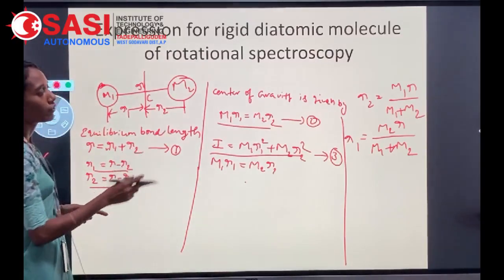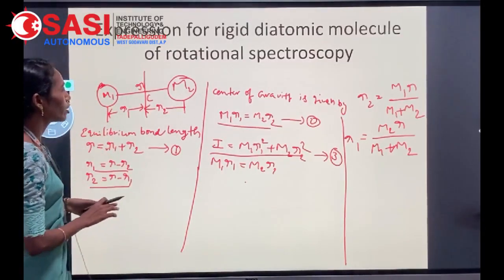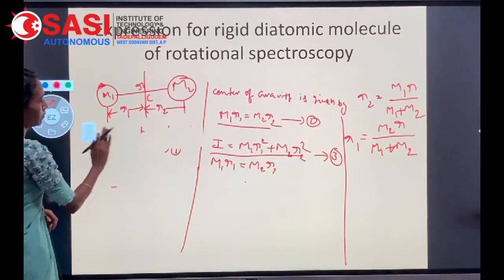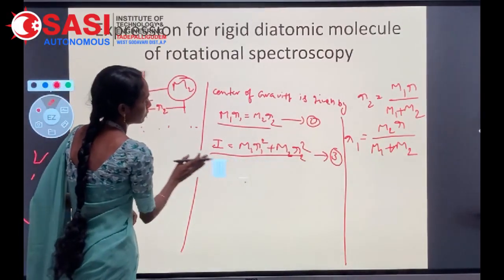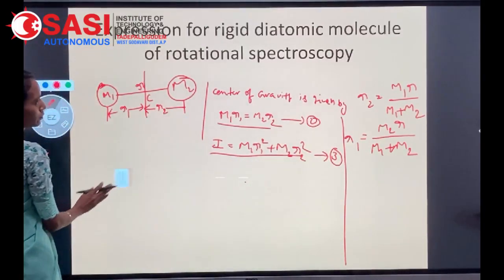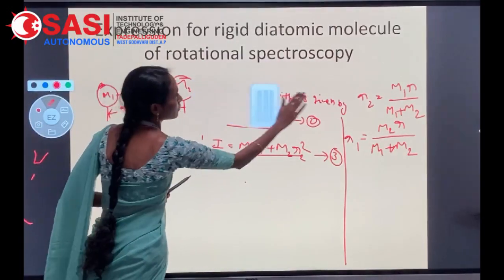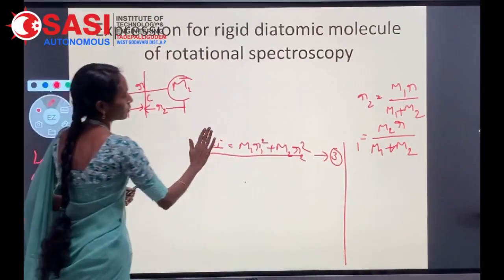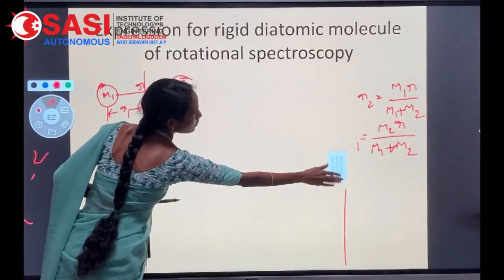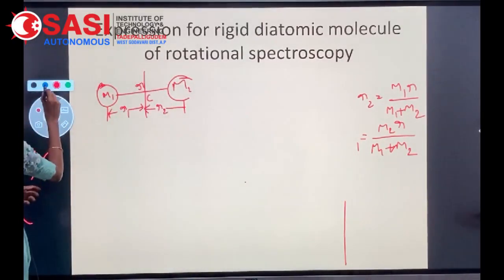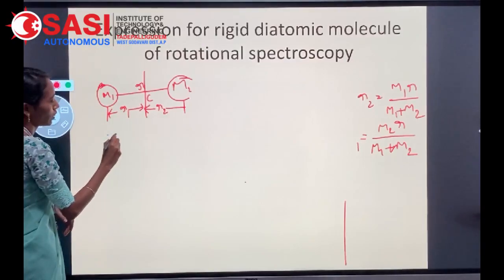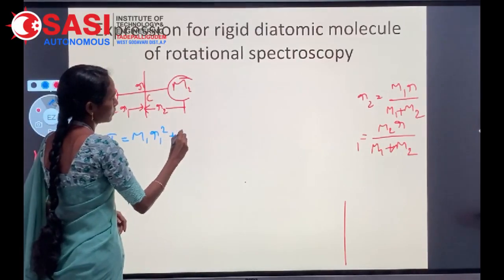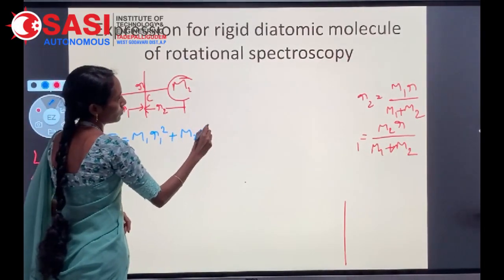Now substituting the r1 and r2 values in our moment of inertia, equation number 3. I equal to m1 r1 square plus m2 r2 square.